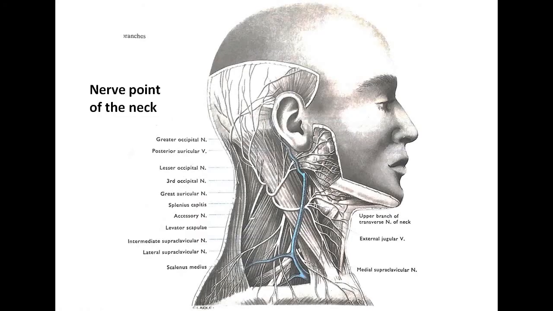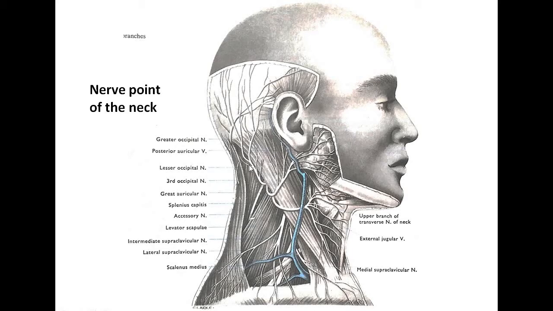So we will see now the contents which are present in the superficial fascia of the roof. It is consisting of the four cutaneous branches of the cervical plexus. So remember that though the cervical plexus is situated in a deeper part, its cutaneous branches emerge at the midpoint of, or just above the midpoint of, the posterior border of the sternocleidomastoid muscle. So this is the midpoint, which is also called the nerve point of the neck. So we will see one by one.